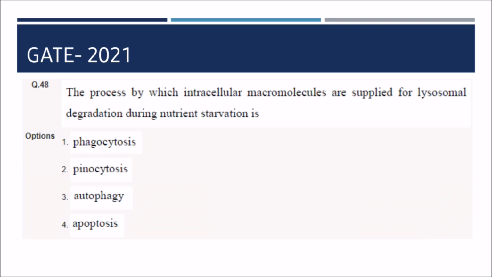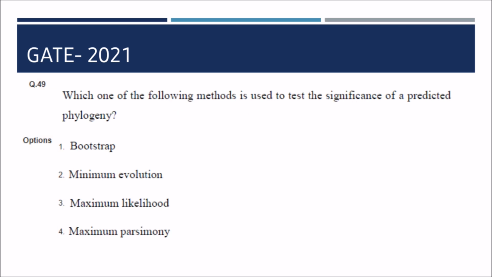Next question says, the process by which intracellular macromolecules are supplied for lysosomal degradation during nutrient starvation. So autophagy is the process. Next question is, which of the following methods is used to test the significance of the predicted phylogeny?